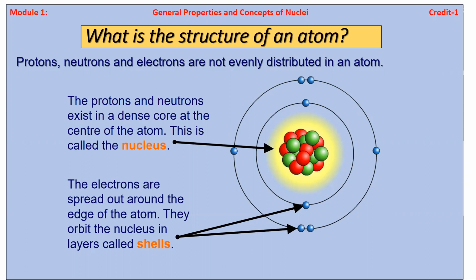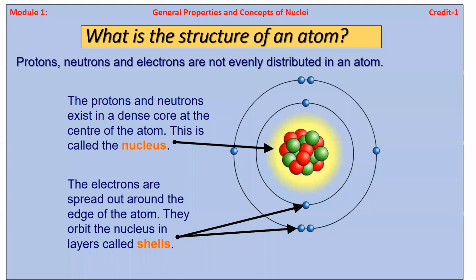In our previous lecture, we discussed the basic, fundamental information about the atom: how the atom was formed, where the atom is present, what the size and diameter of the atom is, and what its precise size is.